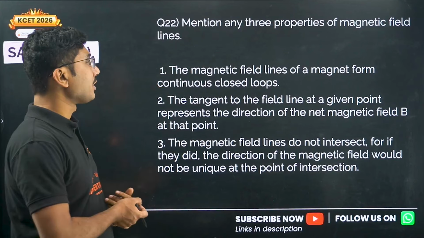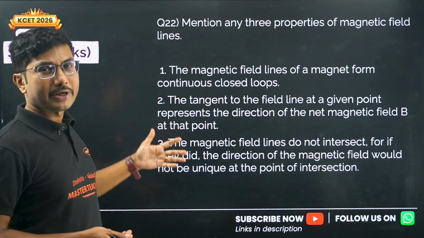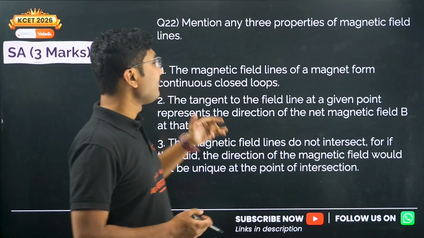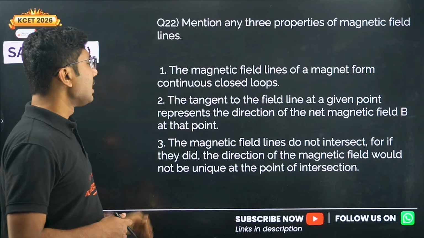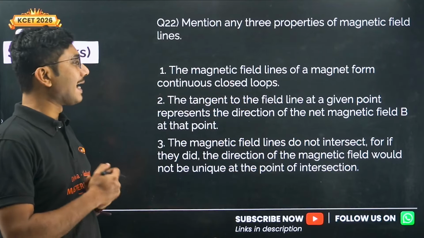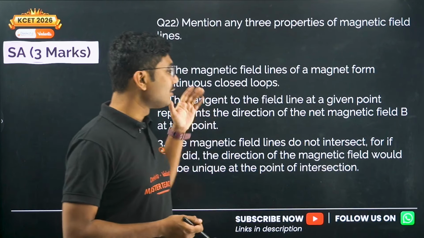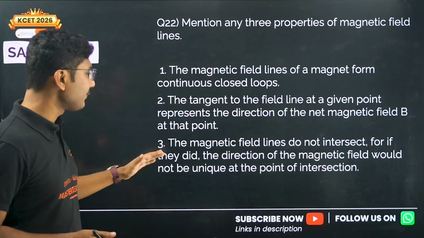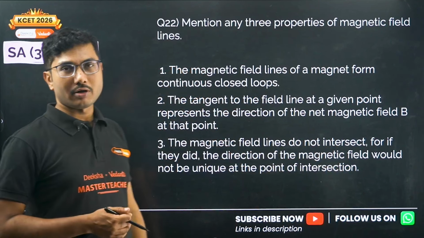Another very common question, possibly asked multiple times again. So any 3 properties, easy question. The magnetic field lines of a magnet form continuous closed loops. The tangent to the field line at a given point represents the direction of the net magnetic field at that point. The magnetic field lines do not intersect, for if they did, the direction of magnetic field would not be unique at the point of intersection.